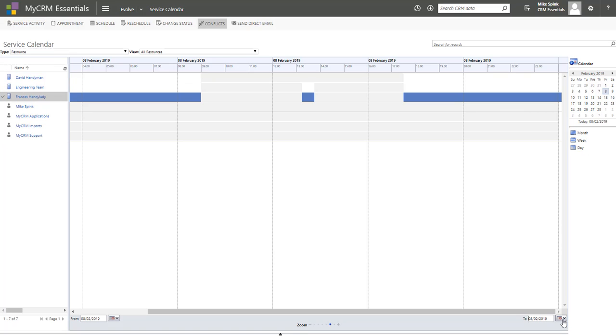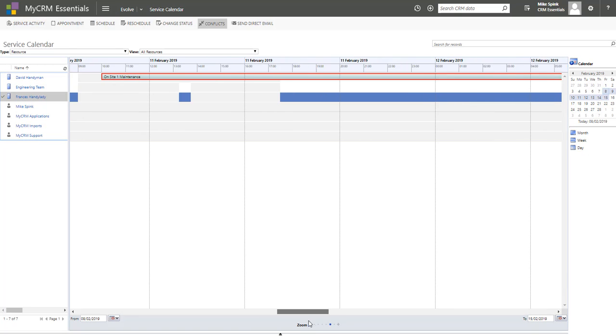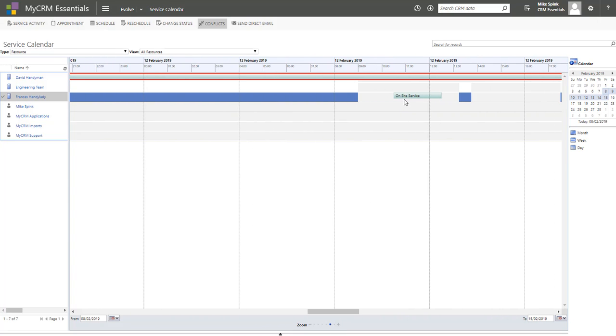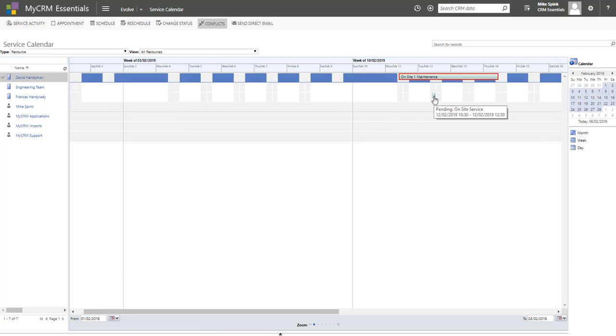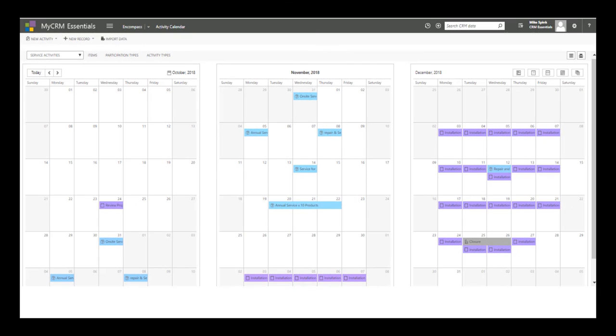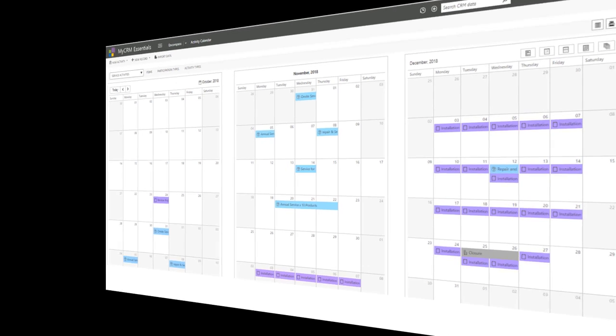If we change the view using the selection, we can then see, if we scroll across, the actual appointment is now pending execution. There it is. If we looked at that on a monthly basis, you can see very much smaller because we're trying to cram in a lot more detail. Now, these views can be greatly enhanced by use of our activity calendar views. You can see far more information, allowing for much better understanding of your service scheduling challenges.